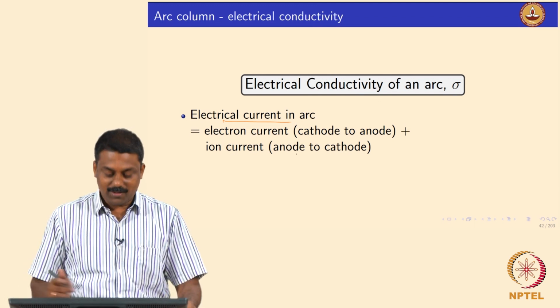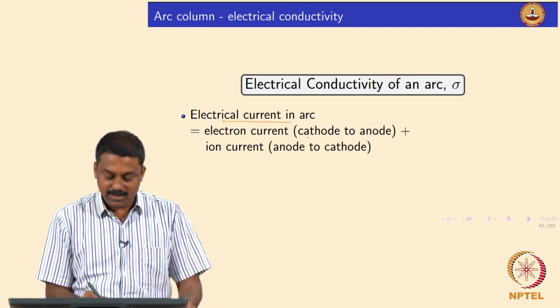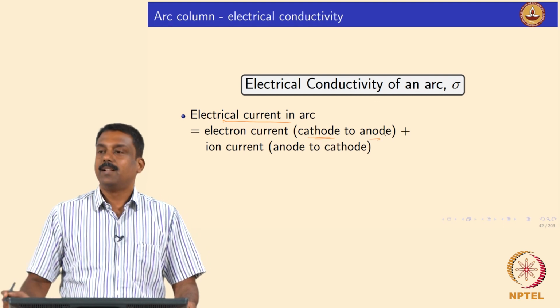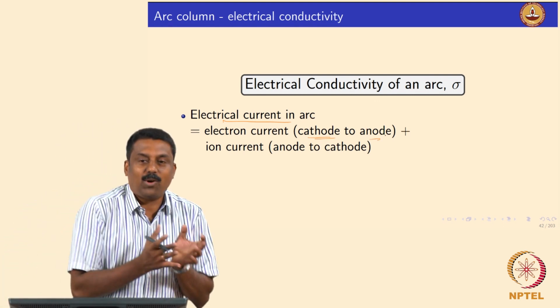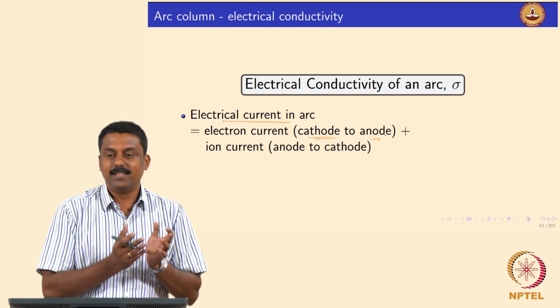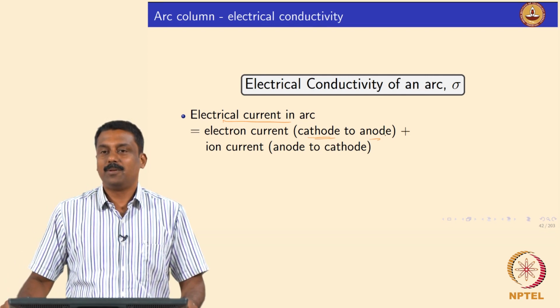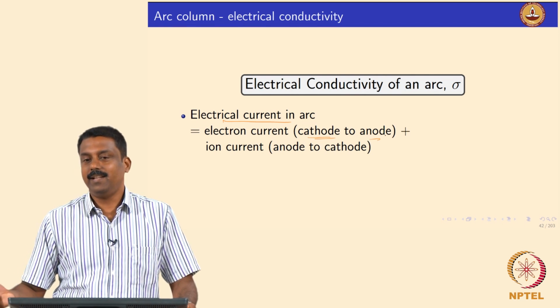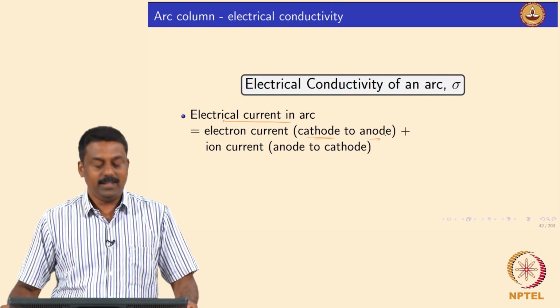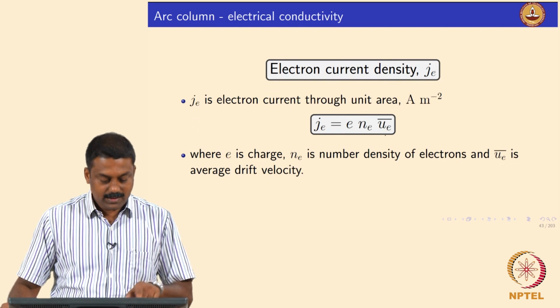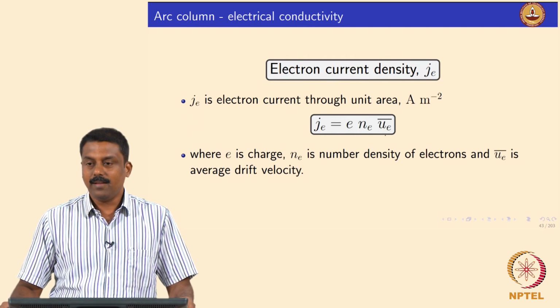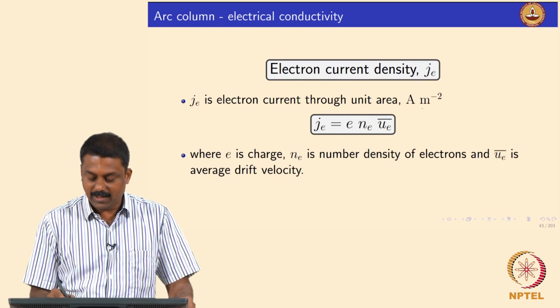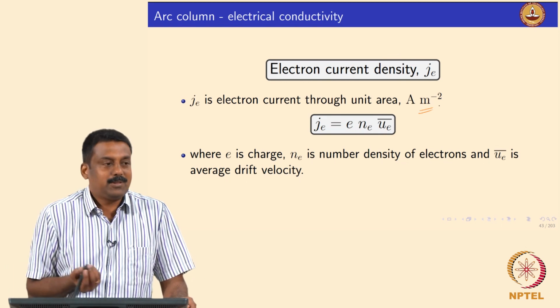So, first look at the electron current. The electron current is nothing but the amount of electrons traveling from cathode to anode. This is the current density, defined through unit area, amperes per square meter, and the number density of electrons.